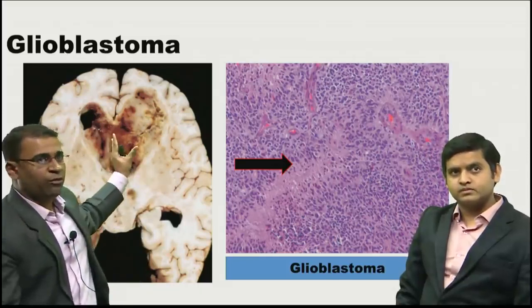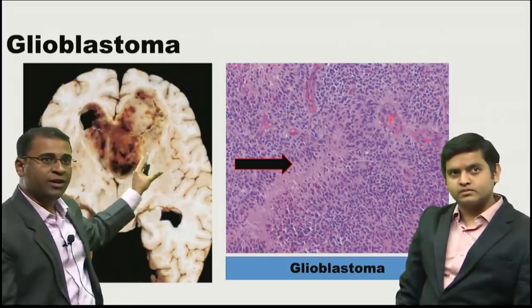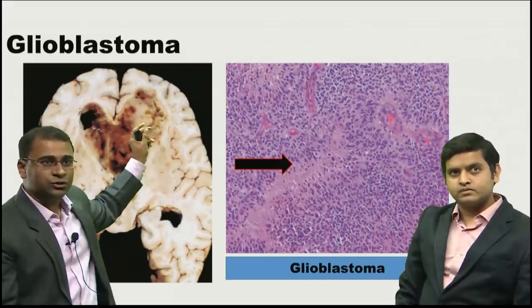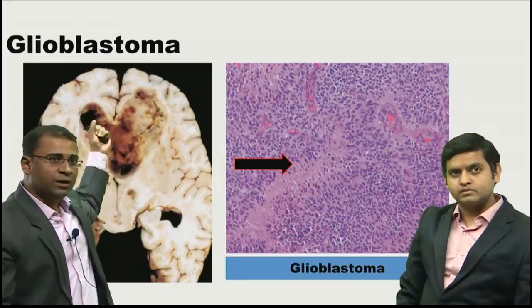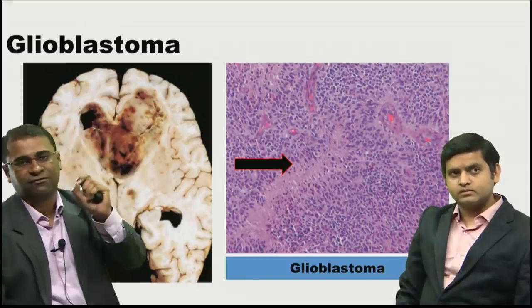Now this gross morphology, you see, this basically is showing a whole area of necrosed tumor. And as I just showed you in the previous image, that was showing a butterfly image, this tumor is spreading to the other hemisphere, and therefore it is called a butterfly tumor.